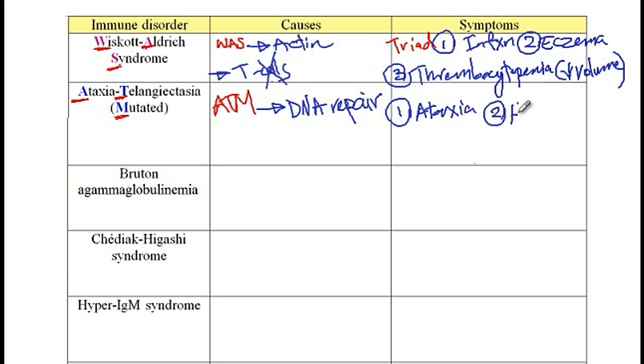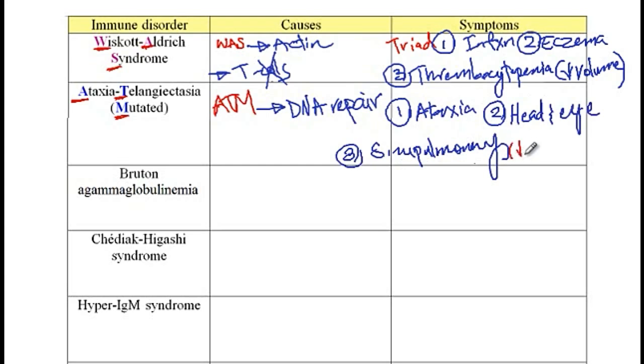inability to coordinate head and eye movement while shifting gaze, recurrent infections, which are usually sinopulmonary infections. And there are two reasons to that. One is due to decreased IgA, and the other one is due to the aspiration, which is related to the neurological problems that is present in these patients. And finally, these patients present with telangiectasia. So telangiectasia in these patients is usually oculocutaneous.